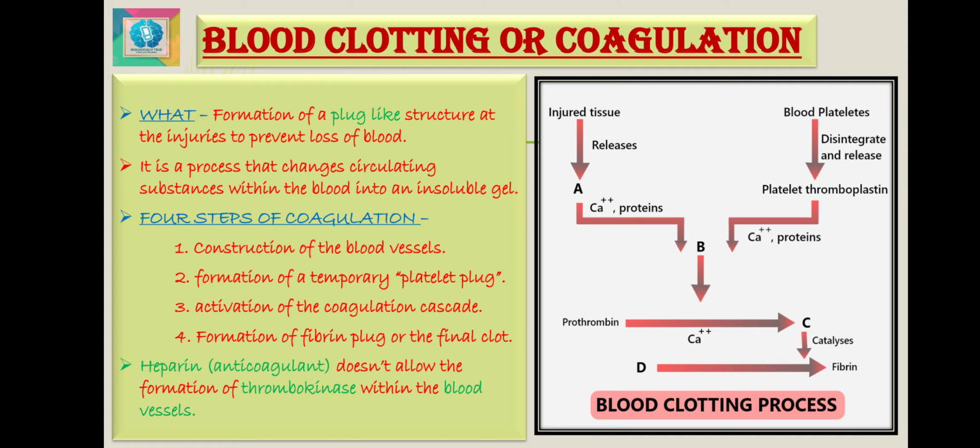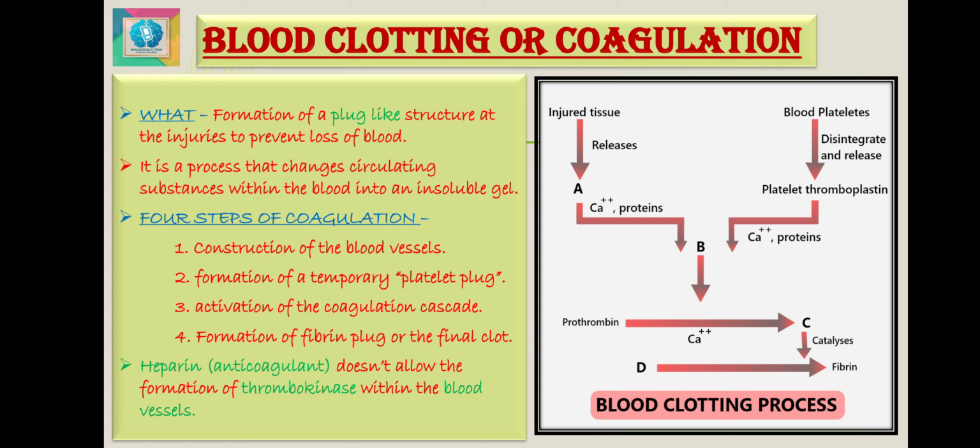The first step is that at the site of the injury, thrombokinase is released by the disintegration of the blood platelets and injured tissue cells. Step 2, thrombokinase, which acts as an enzyme, and calcium ions present in the plasma convert the inactive plasma protein, prothrombin, into its active form, which is termed thrombin. This activity needs calcium and some plasma factors also.